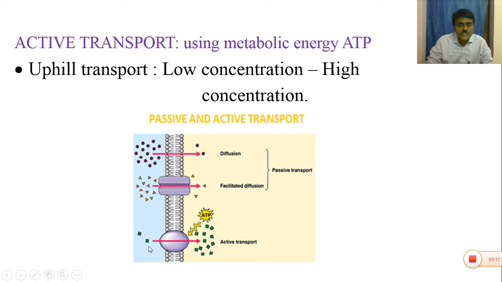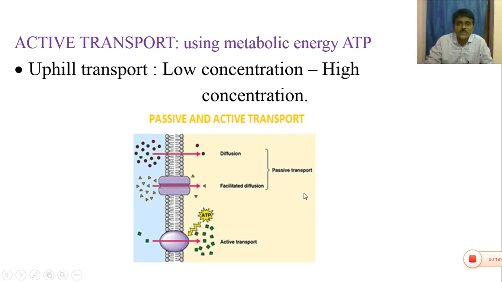Sometimes if the cell needs more ions or molecules, the movement takes place from low to high concentration by the consumption of ATP. That is why the movement of molecules from low to high concentration by using ATP is called active transport.